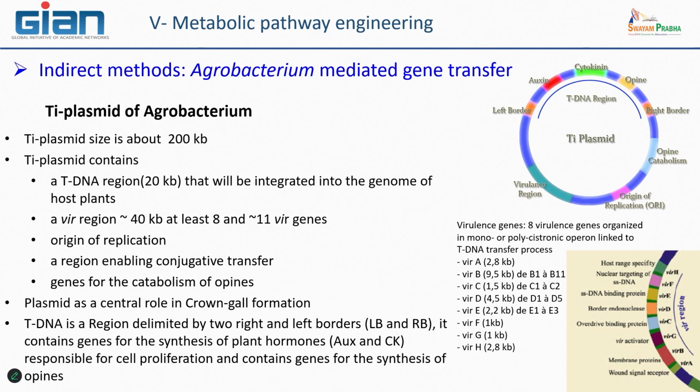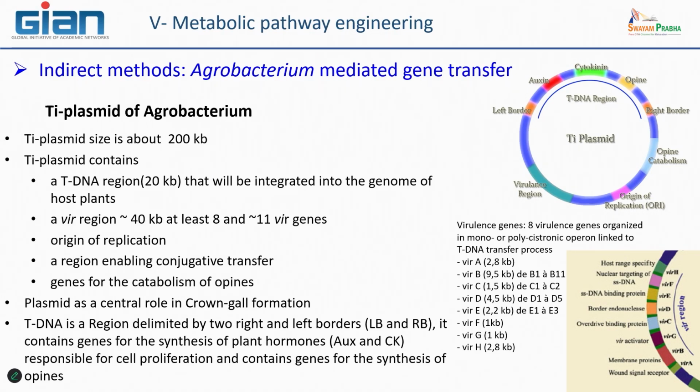You have this part, the T-DNA, which also always has exactly the same size, between 20 and 23 kilobases. In this T-DNA you can find lots of specific regions, and we will give details after. But outside this T-DNA, there are also very important types of genes. In particular, you can find these genes clustered.